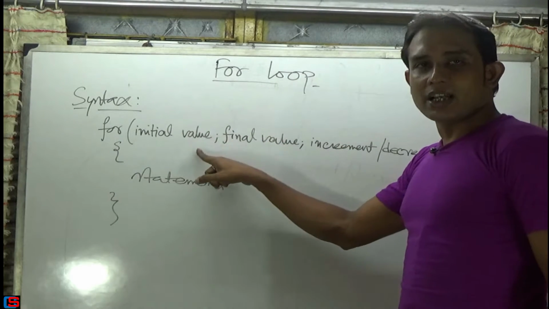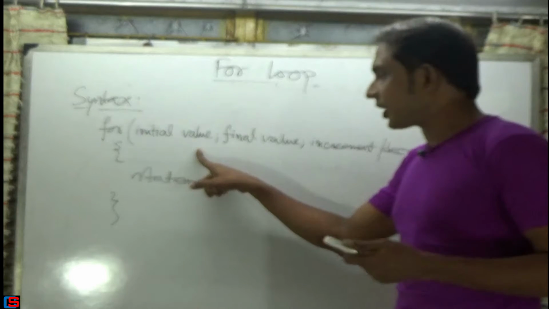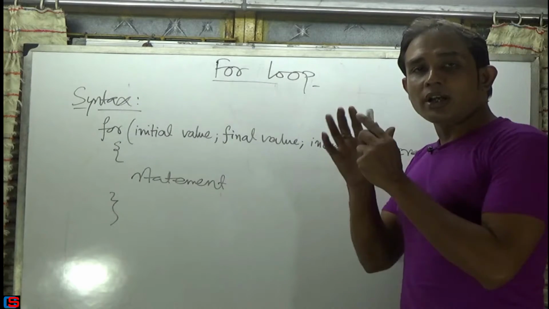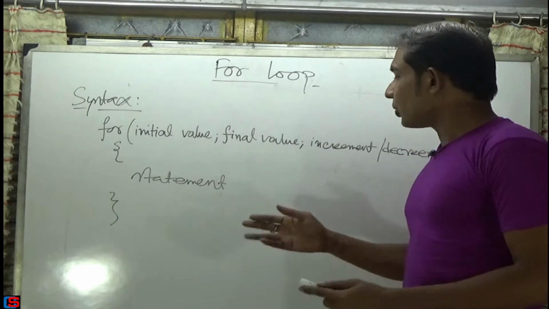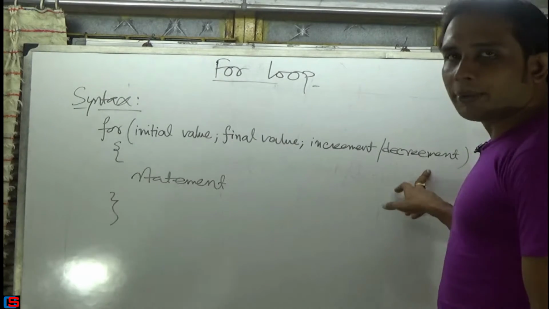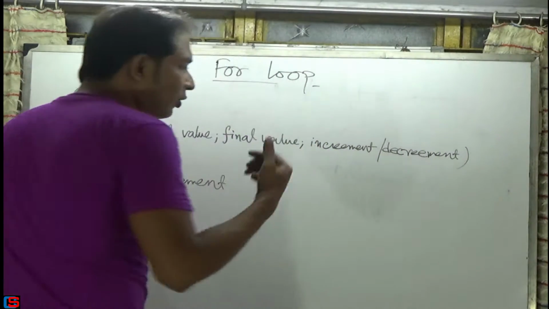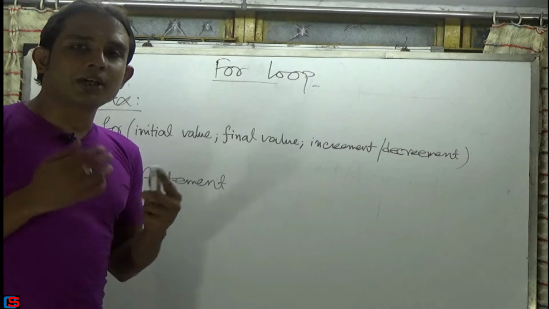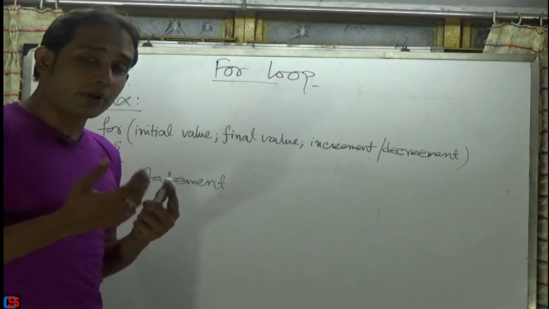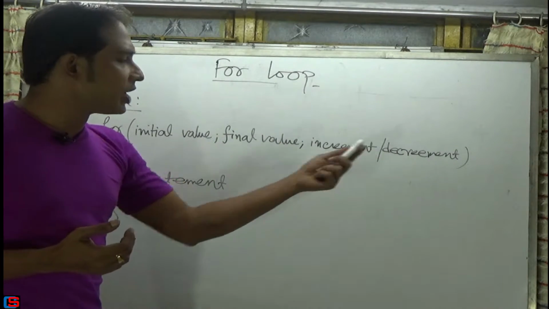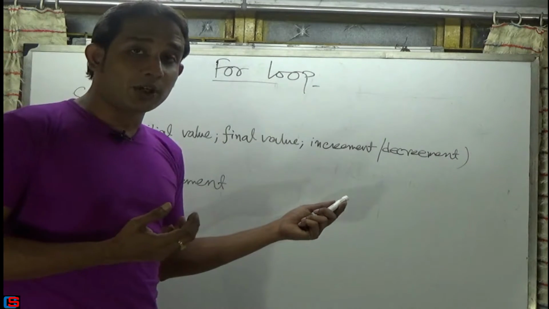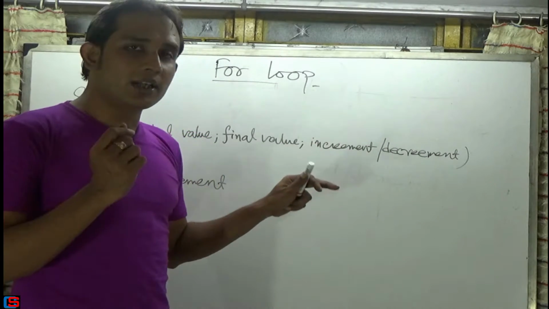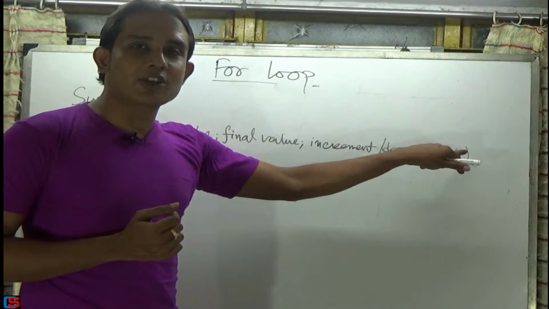The first one is the initial value. It means from where the loop is being started. Then after giving a semicolon, give the final value or final condition, which means up to which limit this loop will execute. Now after this, the increment or decrement. The value may increase or decrease. Increment or decrement depends completely upon what the question or program needs. So maybe an increment occurs or a decrement occurs, but I am writing here only increment decrement, not the operator that is actually being used.